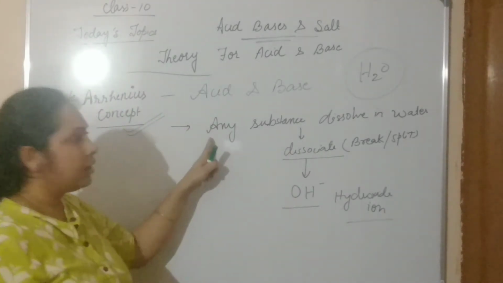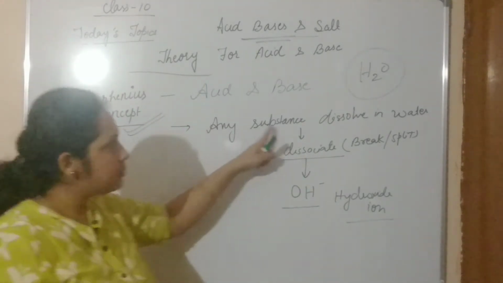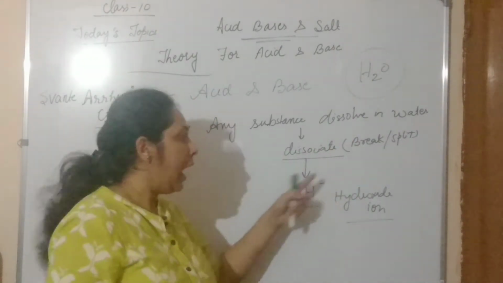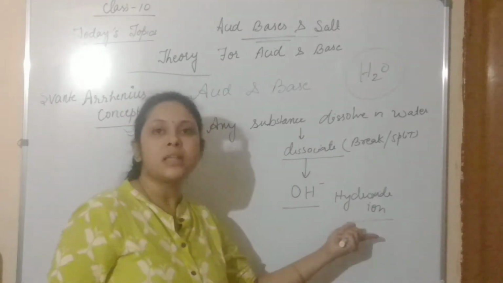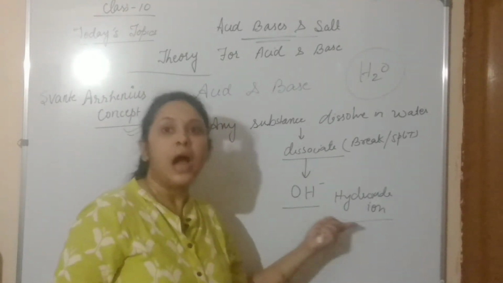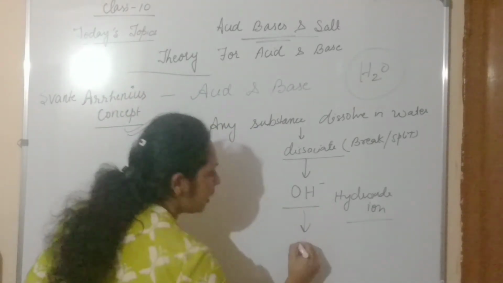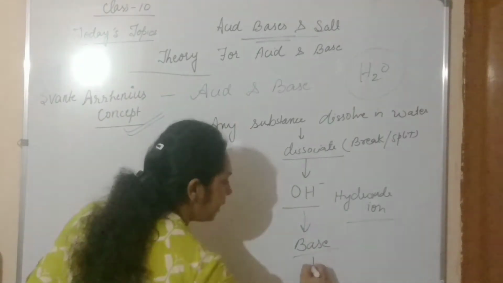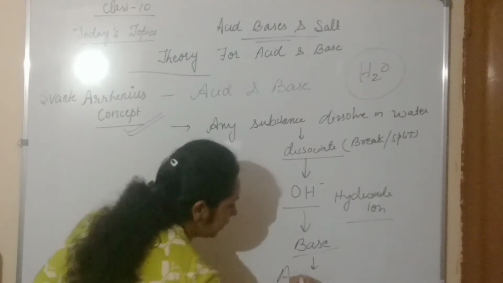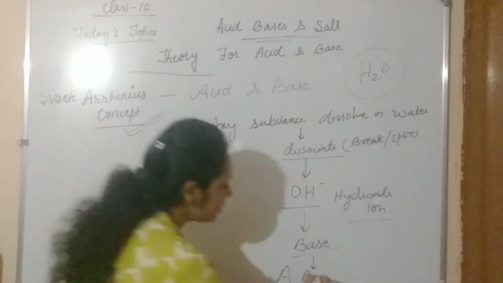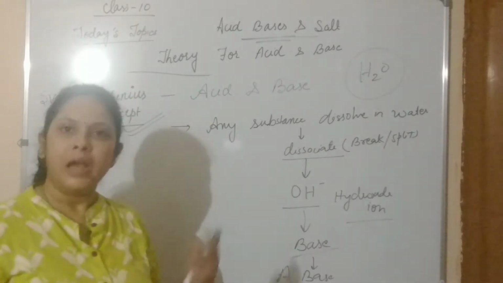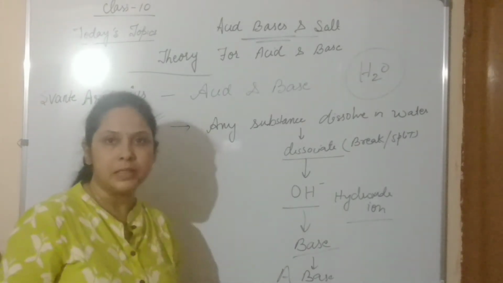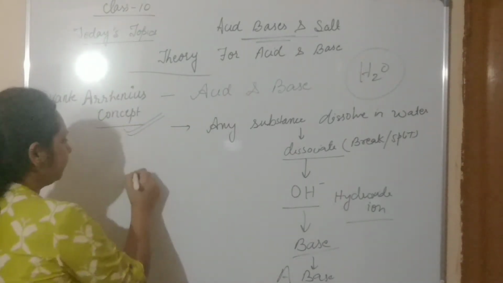According to Arrhenius, any substance that dissolves in water and dissociates, meaning breaks, and produces hydroxide ion, is a base. We can say it is an Arrhenius base, because Arrhenius explained all these concepts. So we call it an Arrhenius base. Let's take one example.